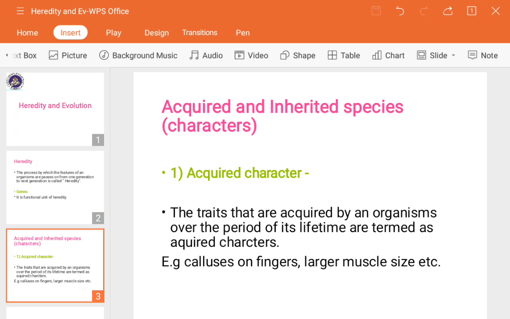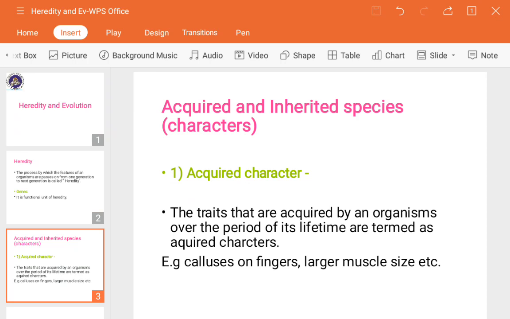Suppose a mother is strong, and the baby she gives birth to becomes very weak. Why? Because the characters the mother has are not transferred to that baby. That's why some are hidden.